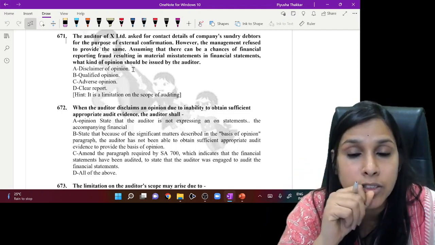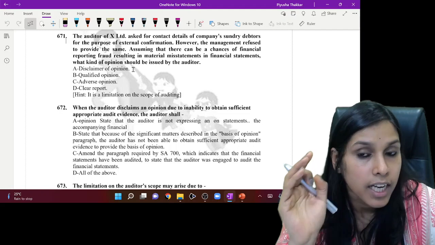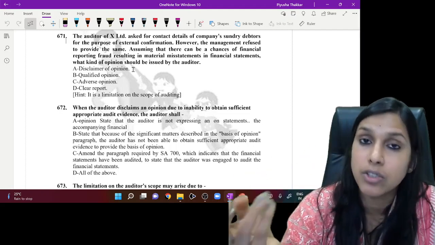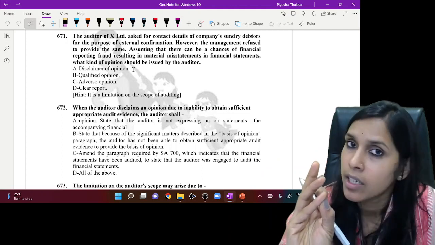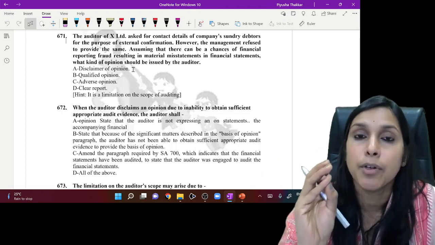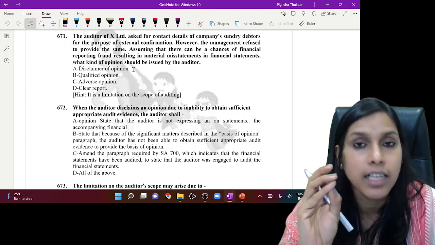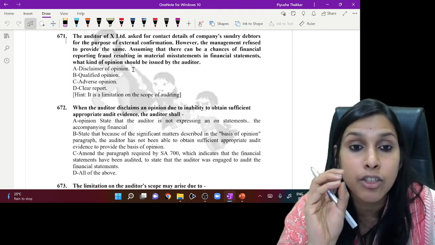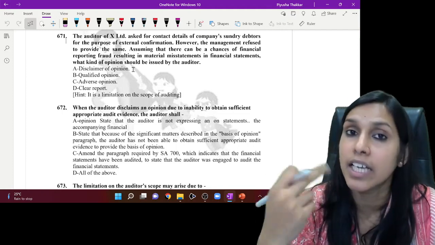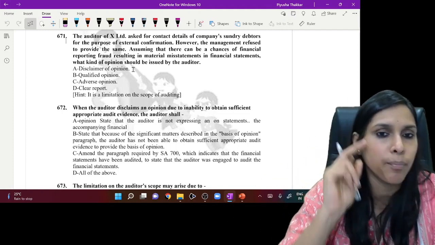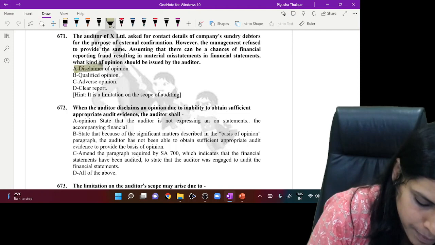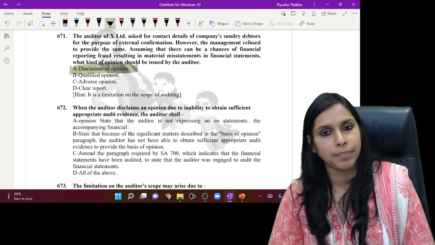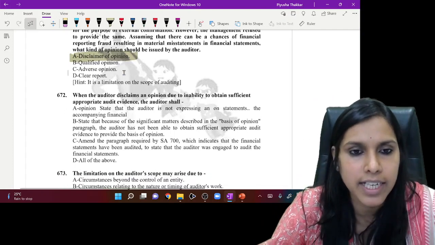What kind of opinion should be issued by the auditor? Understand, contact details are not being provided for the company's sundry debtors. So there is an inability to obtain sufficient and appropriate audit evidence, right? Is it material? Absolutely, yes, it is material. Can it result in fraud? Yes. So is it pervasive? Yes. So in this case, the ideal opinion that should be issued is a disclaimer of opinion. Okay, let's go ahead to the next question.